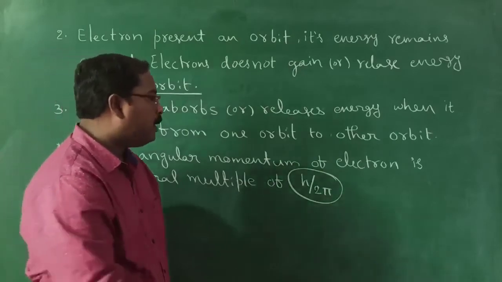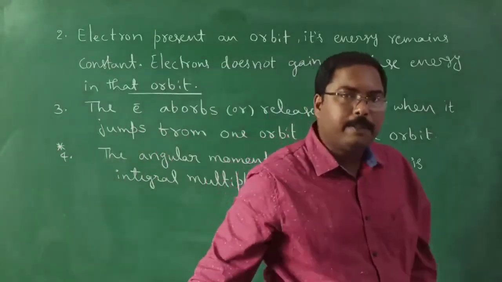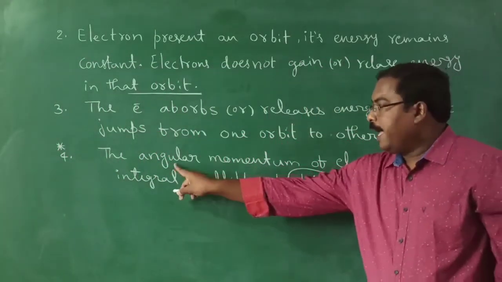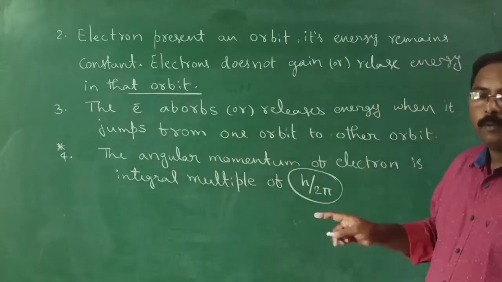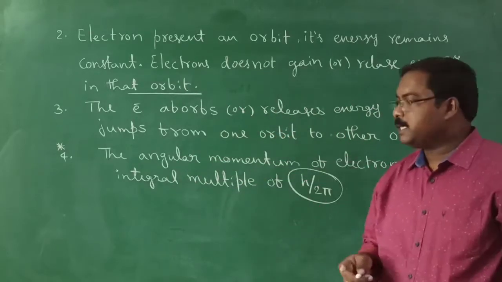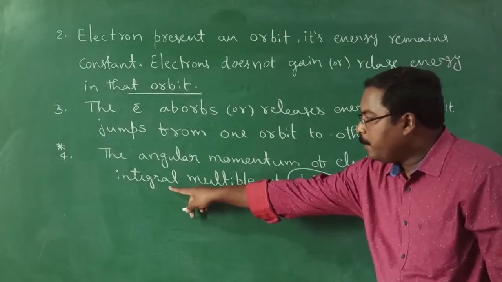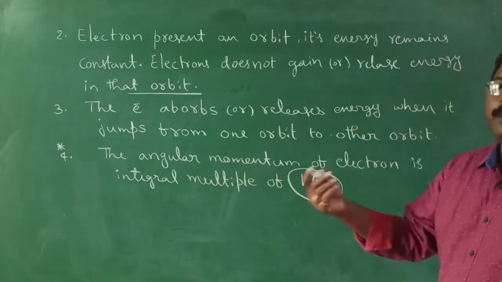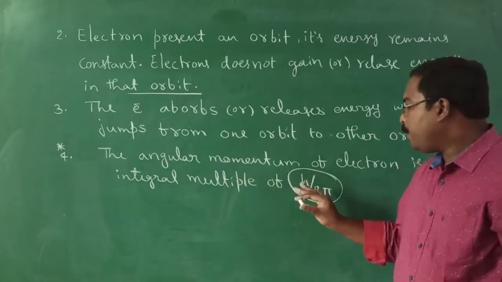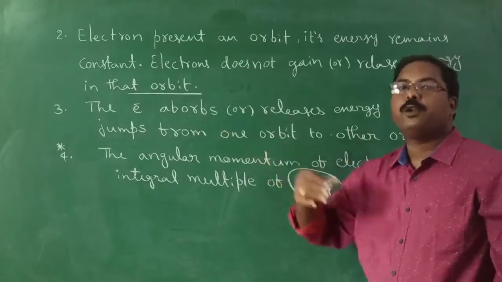This is also one of the important statements. That is why I kept a star mark. The angular momentum of an electron while it is revolving around the nucleus is an integral multiple. Integral multiple in the sense it may be a multiple of 1, 2, 3, 4 numbers.